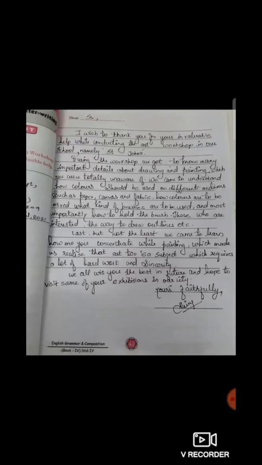Dear Sir, I wish to thank you for your invaluable help while conducting the art workshop in our school, namely St. John's. So students, I had mentioned the school name St. John's. During the workshop, we got to know many important details about drawing and painting, which we were totally unaware of.